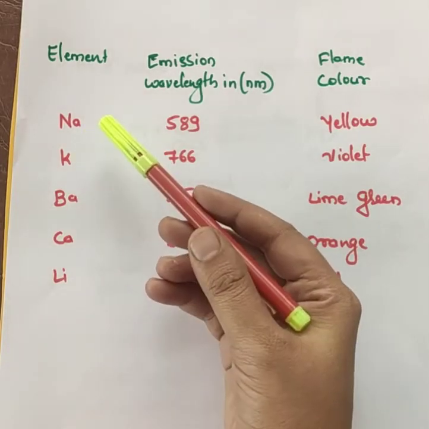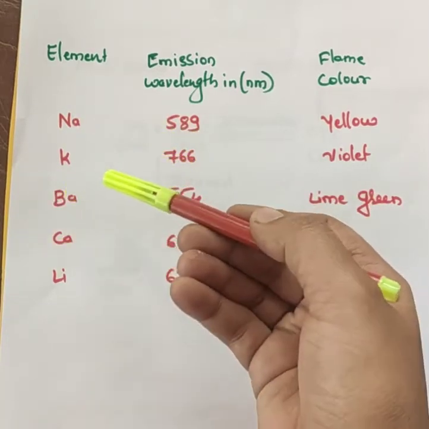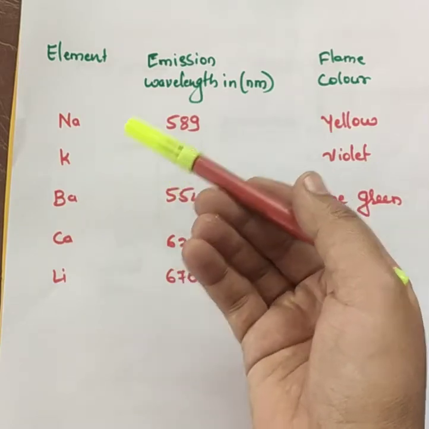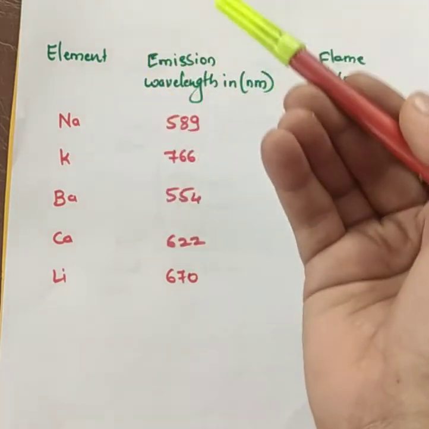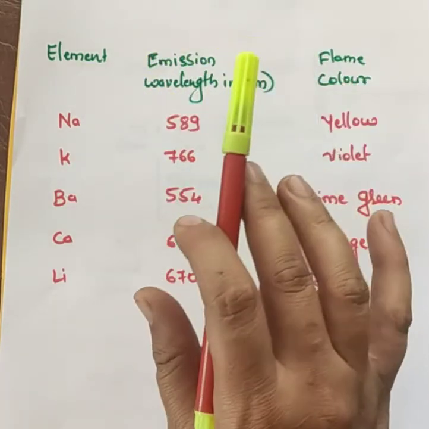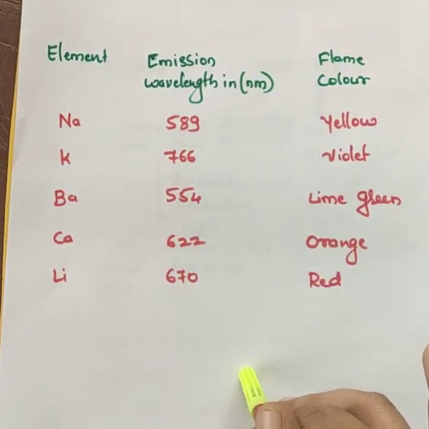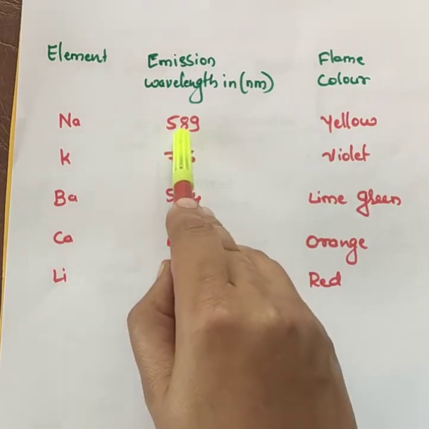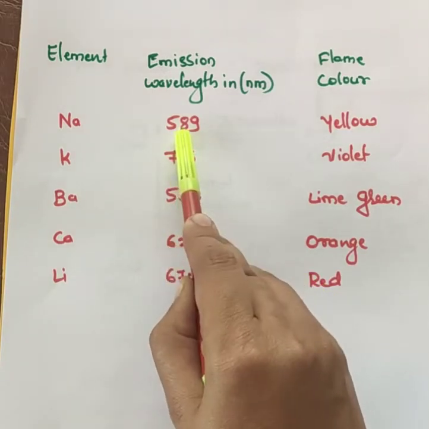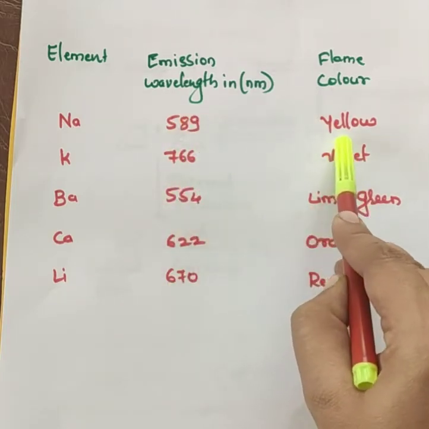Here sodium, when subjected to thermal energy or flame source, will be excited to a higher energy level, and in the higher energy level they will be unstable, and due to that they again come back to their ground state, meaning lower energy state. During this they emit radiation, and the wavelength of the emitted radiation will be 589, and during that emission you can see yellow light.